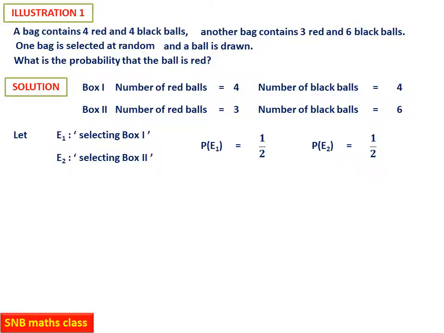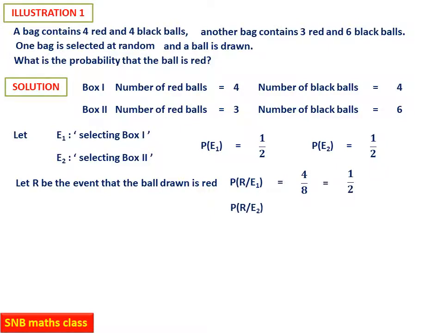Now let R be the event that the ball drawn is red. Then probability R given E1 will be equal to, you can see here there are 4 red balls in bag 1, so it is 4 by 8, that is equal to 1 by 2. Similarly, probability R given E2 will be equal to 3 by 9, that is 1 by 3.